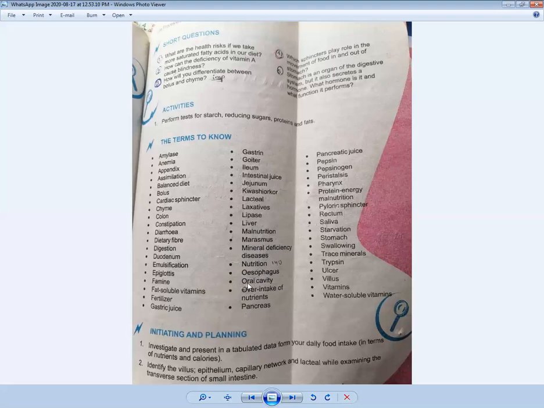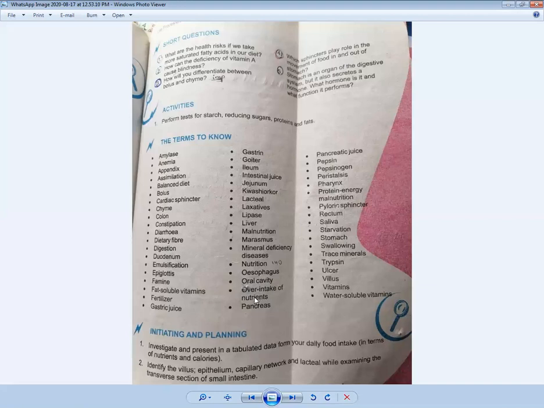Oral cavity means your mouth, which consists of teeth, saliva, and tongue. It also has salivary glands which produce special secretions in the mouth, because of which food becomes slippery and rolls up.